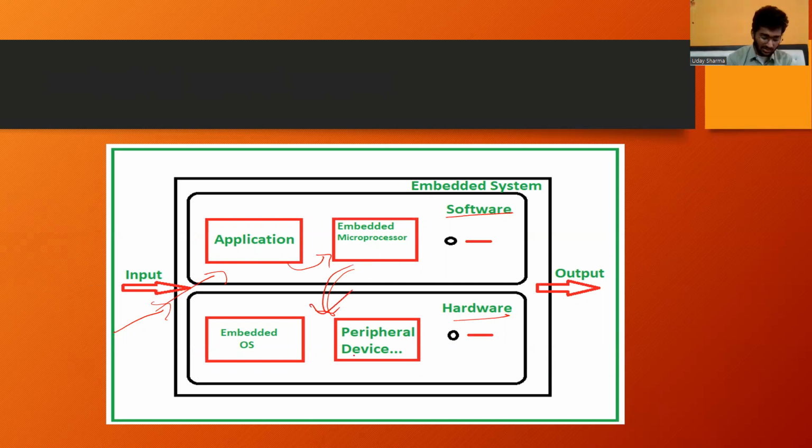Consider that the peripheral device connected is the motor. Here, the software part and the hardware part together are called an embedded system. And here we get the output as an increase in the speed of the motor. So embedded systems are given a control system which controls the input and output, designed to do a specific task.